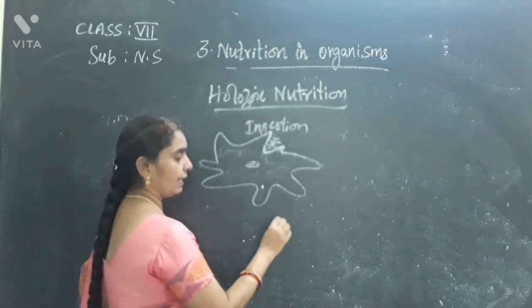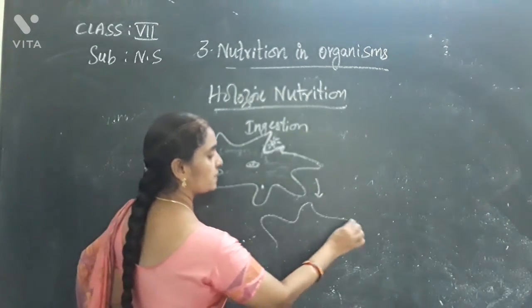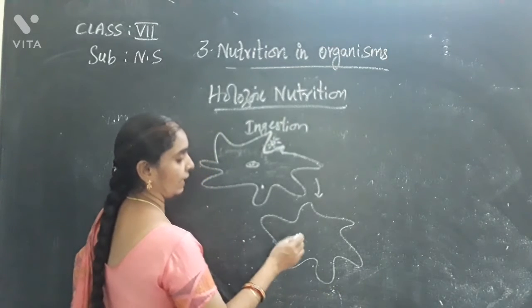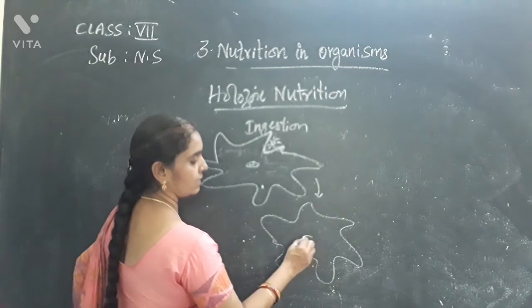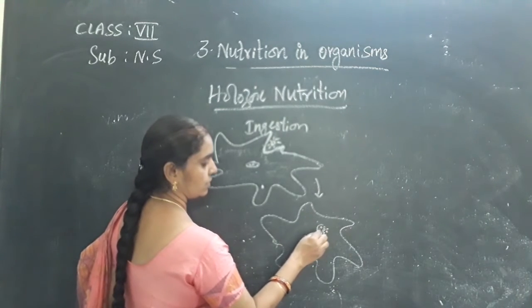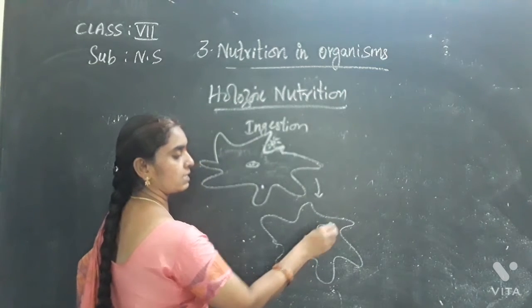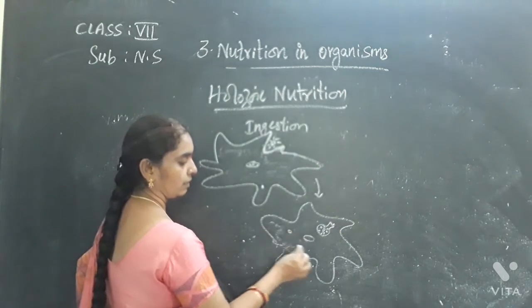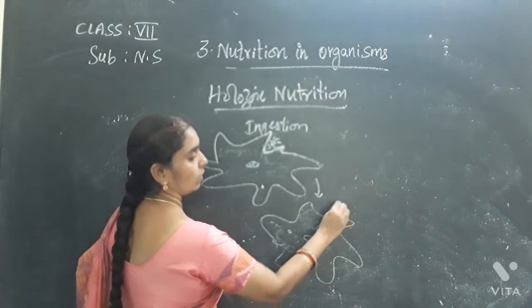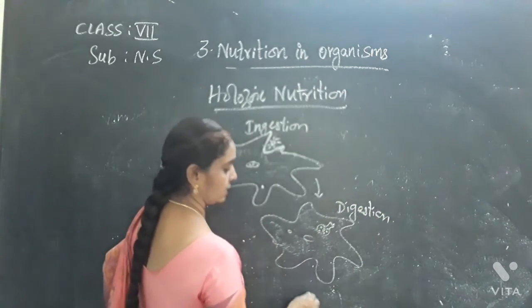Then, in the digestion process, a vacuole develops around the food. A food vacuole is developed. This is the food vacuole. This is called digestion. Here the digestion process takes place.